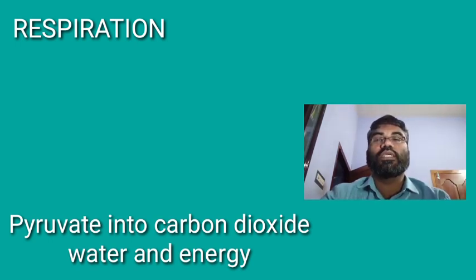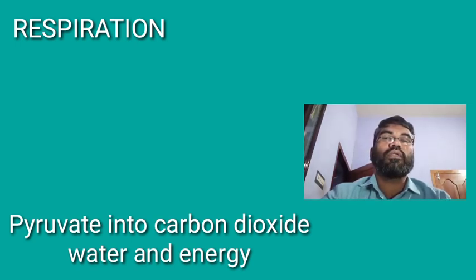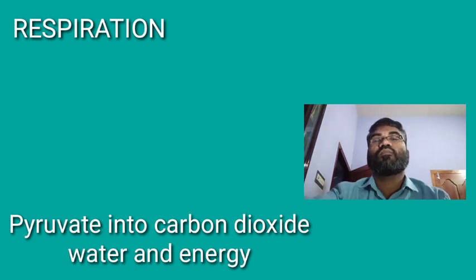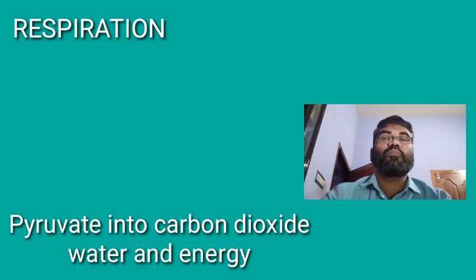So the equation is glucose gives pyruvate, gives carbon dioxide, water plus energy. Aerobic respiration equation is glucose gives pyruvate, gives carbon dioxide plus water plus energy.